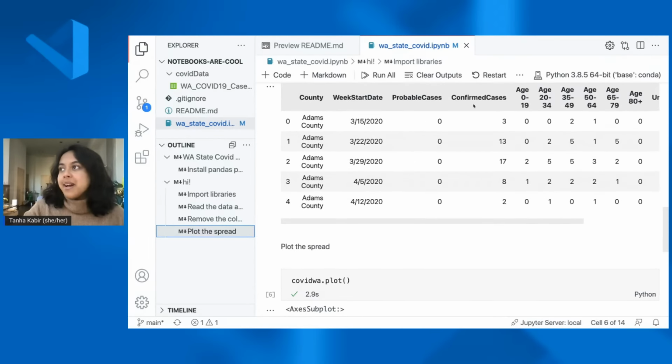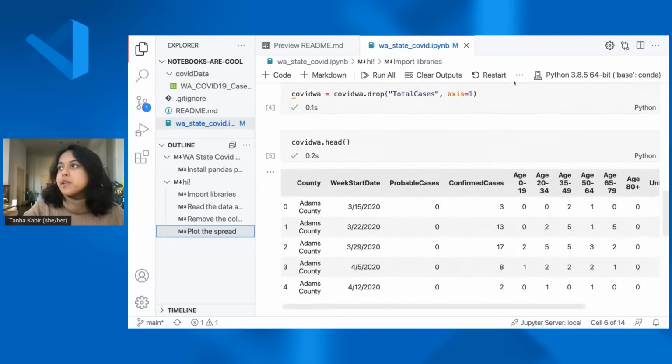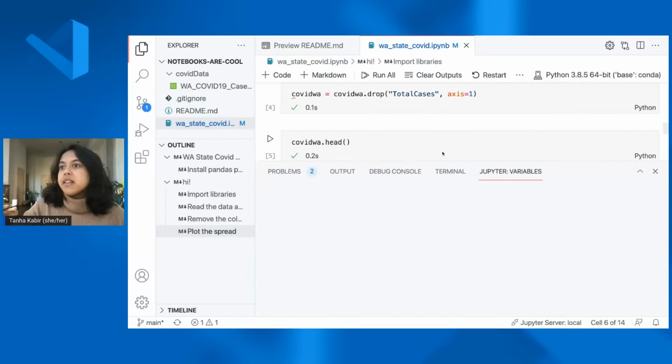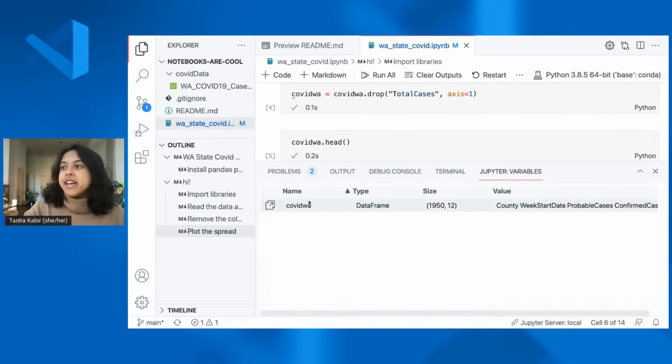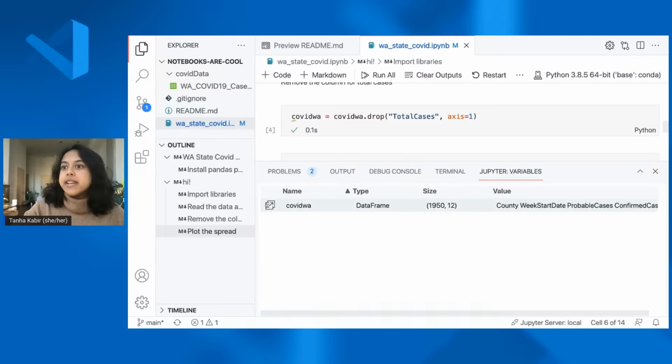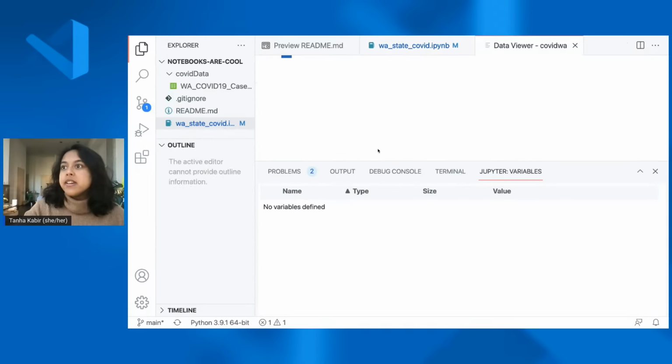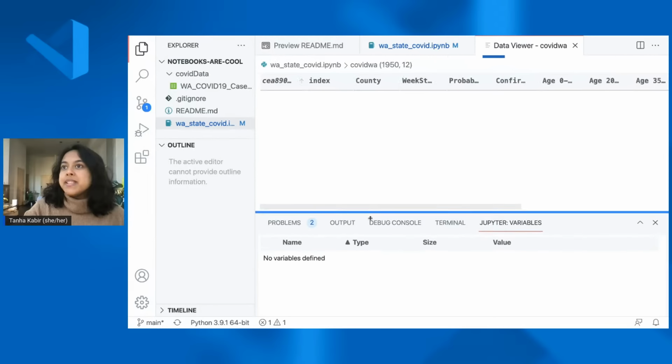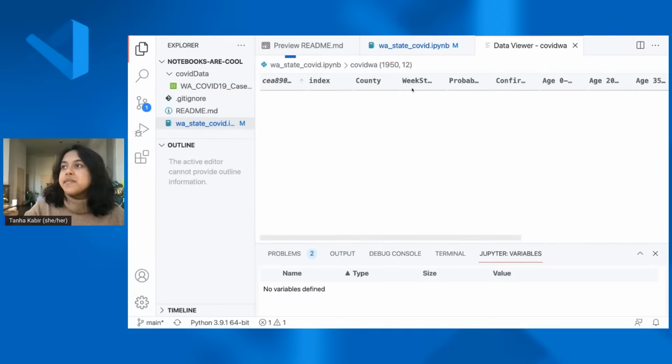And we also have a thing called the variable explorer. So I can click on variables, and you'll see that I can actually see what this variable COVID data looks like. I can click on this icon, and it opens up a CSV style view. It's a big file, so it's just taking a couple seconds to open. But you can see that you can work with it just like you would in Excel.